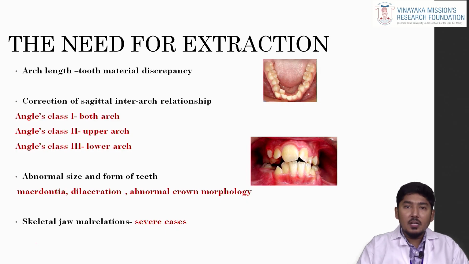Next is the correction of the sagittal inter-arch relationship. Mainly to mask the underlying skeletal malocclusion, we do extraction in either the upper or lower arch. For example, in a case of Angle's class 1 malocclusion, if the skeletal malrelation in the sagittal aspect is very slight, we go for upper 4 and lower 4 extraction, considering the crowding of the teeth. That is bimax cases.